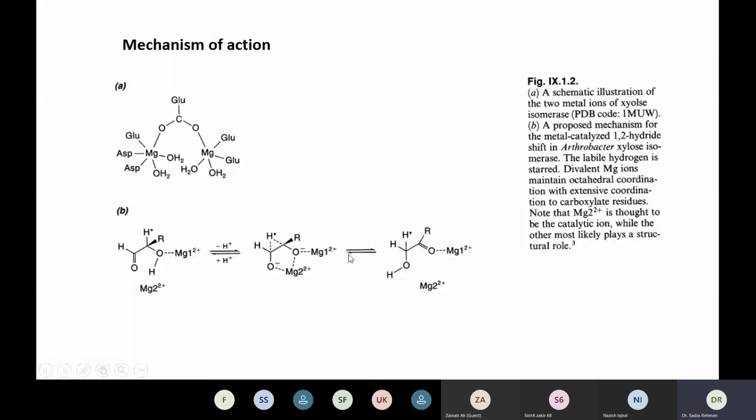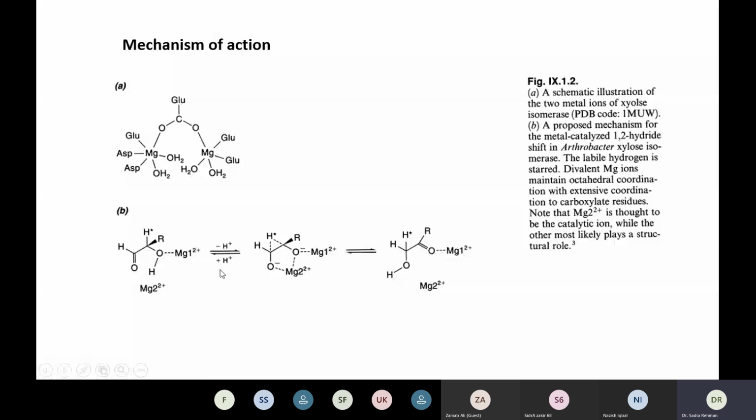xylose. Now, after interconversion, the hydrogen which is donated, which is lost during this step, is reabsorbed. And here you may see that this carbonyl group, the aldehyde group, is converted to OH, whereas this hydroxyl group is converted to carbonyl. So this cycle is actually the conversion of xylose to xylulose. The fresh form which is produced is called the xylulose form.